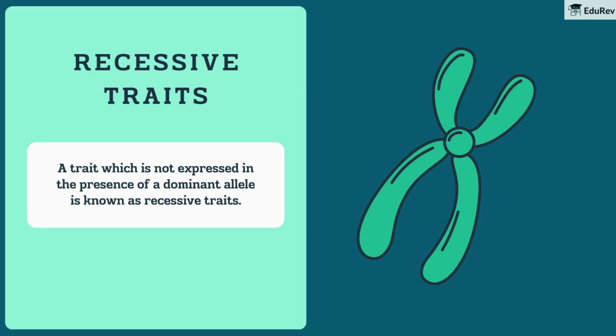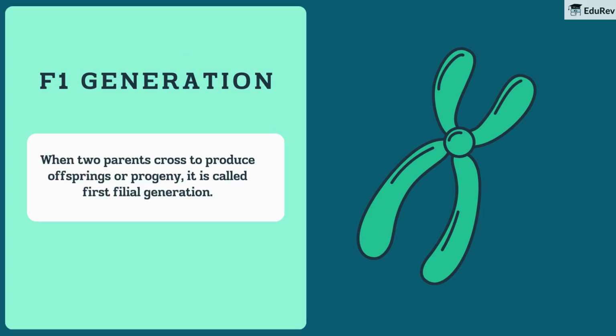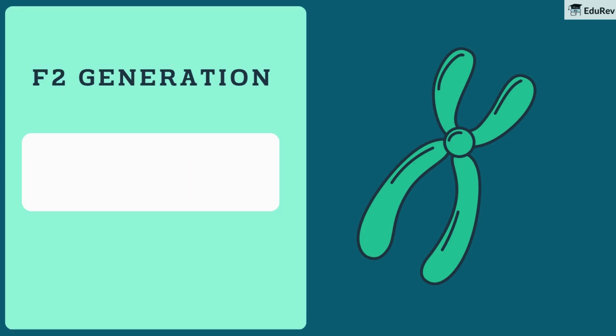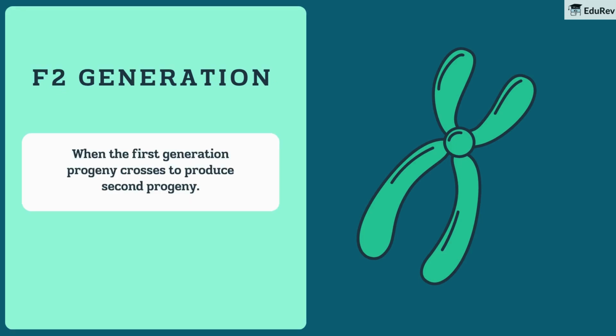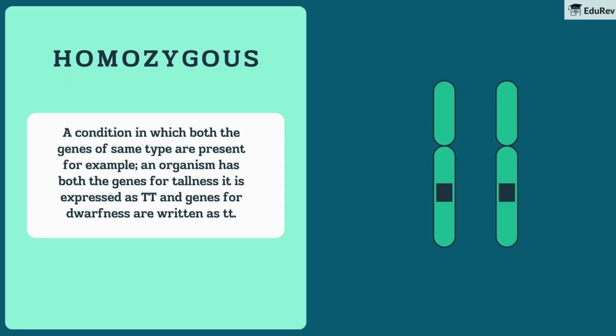Recessive traits. A trait which is not expressed in the presence of a dominant allele is known as recessive traits. F1 generation. When two parents cross to produce offsprings or progeny, it is called the F1 or first filial generation. F2 generation. When the first generation progeny crosses to produce second progeny is called F2 generation or second filial generation.